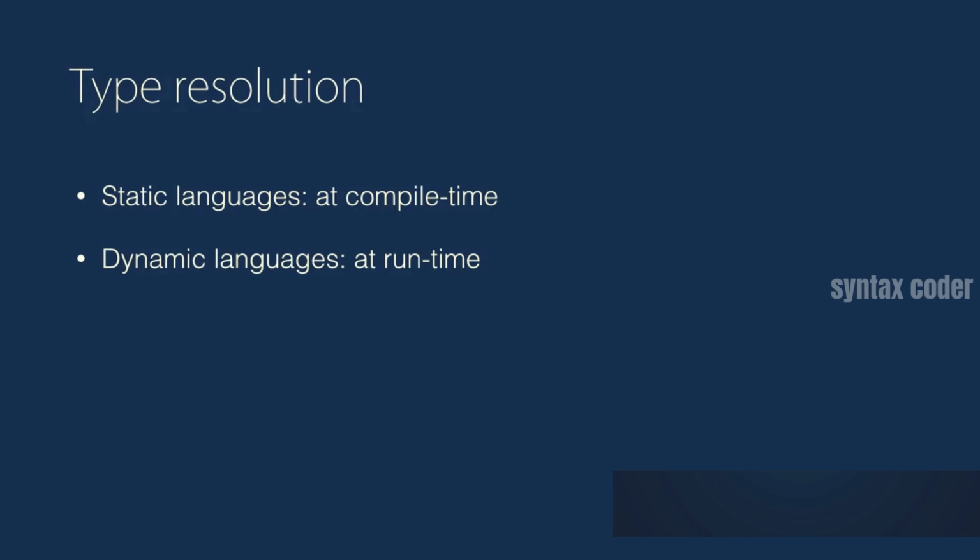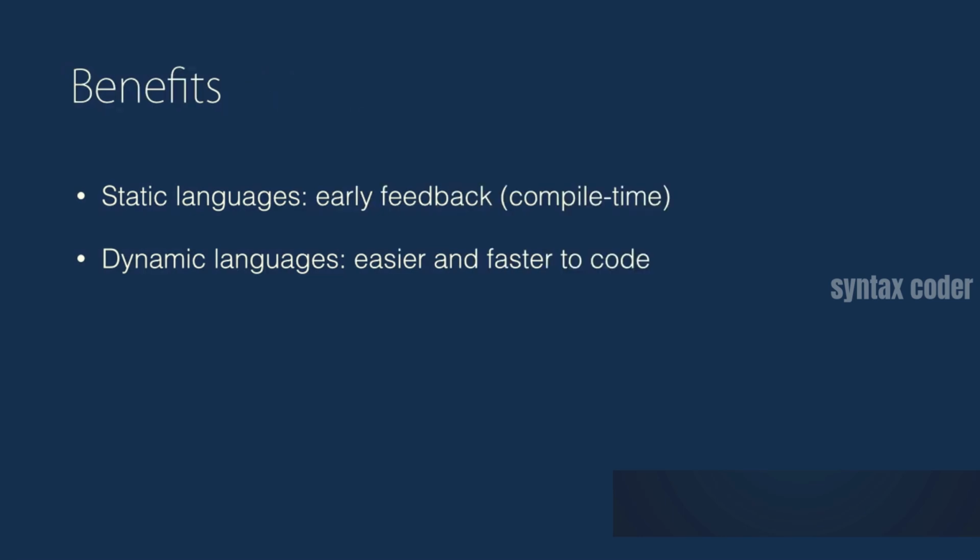With dynamic languages, the resolution of types, properties, members, methods is done at runtime. But what's the benefit of that? First, I'm not an expert in programming languages, but based on my understanding, dynamic languages are a little bit easier and faster to write code with.